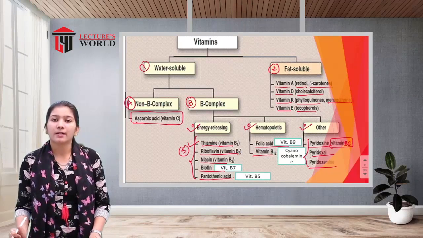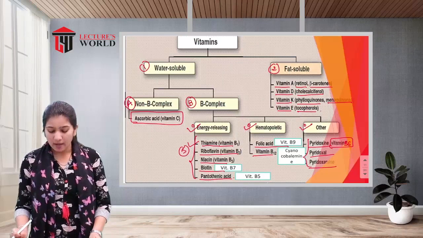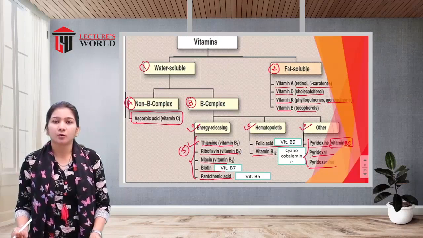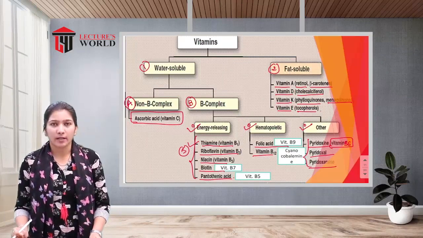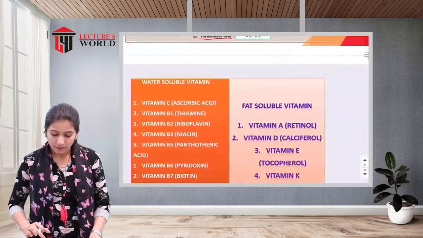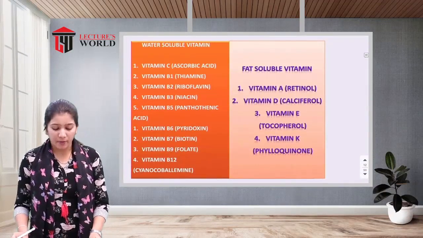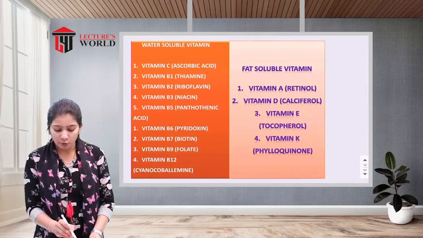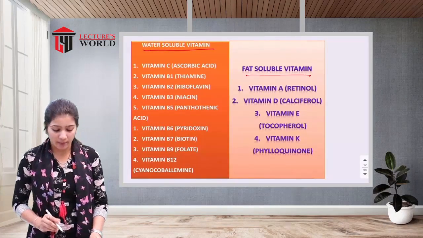In the energy releasing vitamin B, there are 5 types. In the hematopoietic vitamins, there are 2 types, and the others have 1 type, that is vitamin B6. So whatever we have shown in the previous slide, same like that, the 2 types of vitamin, water soluble vitamins and the fat soluble vitamins.